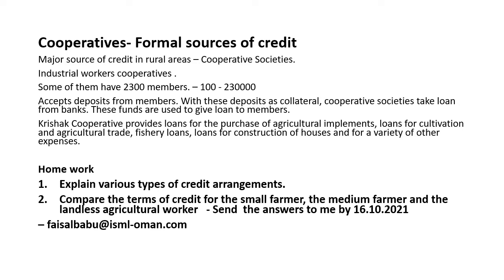Some of them may be 2,000. Some of them maybe 1,800. Some of them may have 5,000 members. These cooperatives accept deposits from members. With these deposits as collateral, they will take loans from banks. These funds are used to give loans to the members. So Krishak Cooperative provides loans for the purchase of agricultural implements, loans for cultivation and agriculture trade, fishery loans, loans for construction of houses, and for a variety of other expenses.